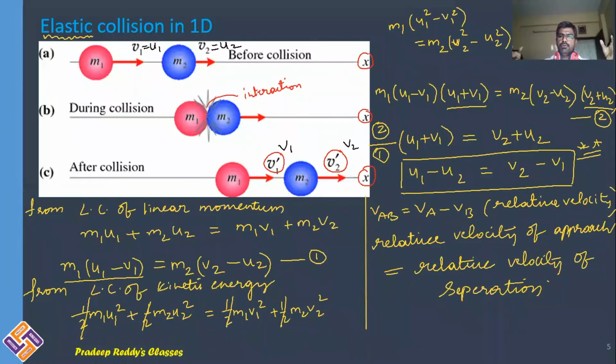Before collision, both masses come closer to each other. That is the reason why u1 minus u2 is considered the relative velocity of approach. So relative velocity of approach is equal to relative velocity of separation in case of one-dimensional elastic collision. This is a very, very important equation. You need to keep this in your mind.